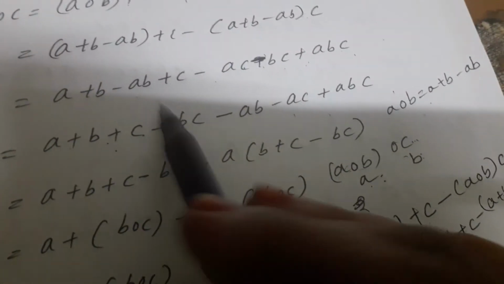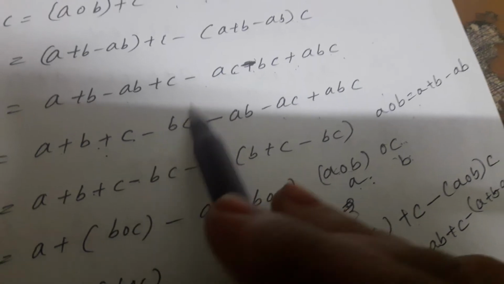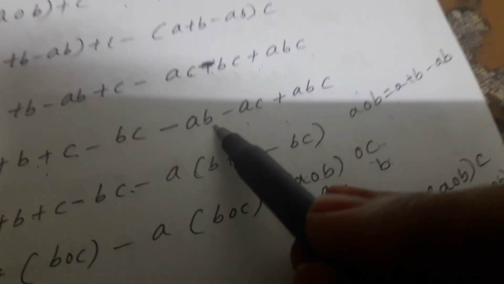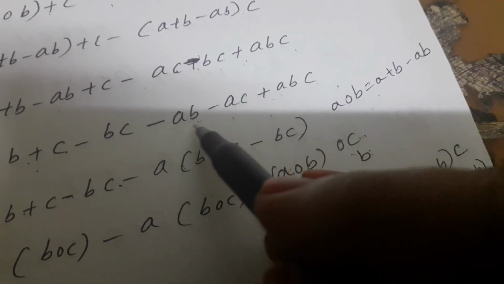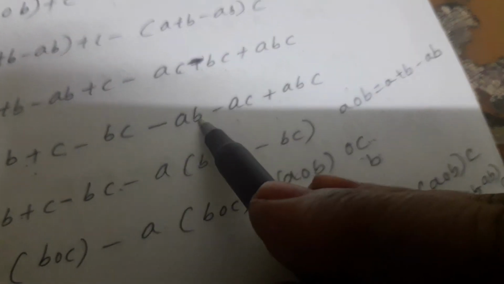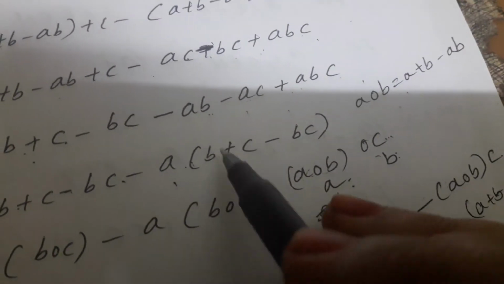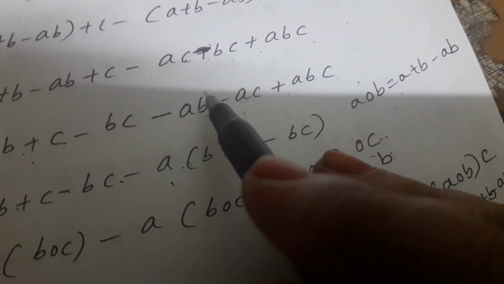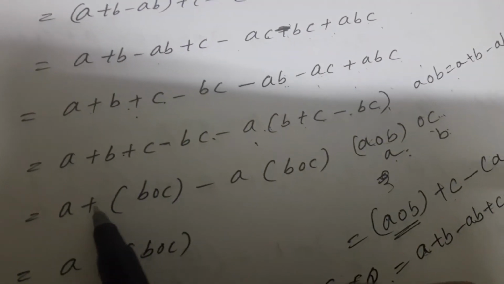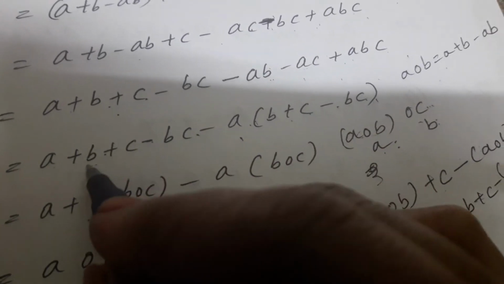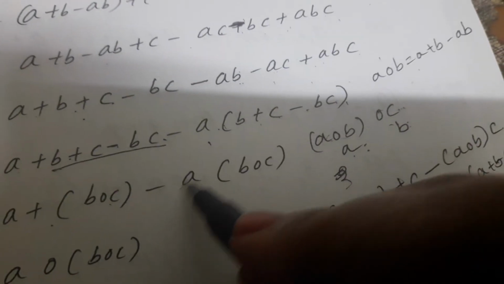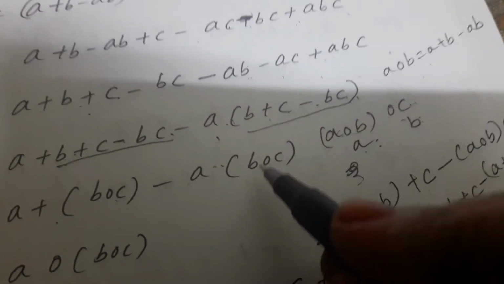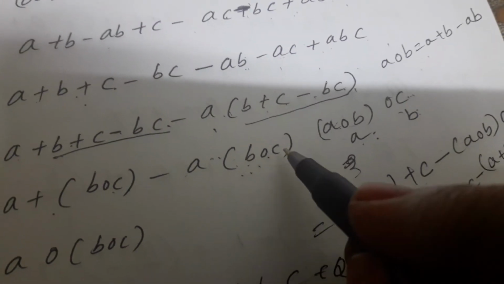It can be written as A plus B plus C minus BC, then minus AB minus AC plus ABC. Here A is common in these three terms, so take A common: A times (B plus C minus BC). Here A plus B plus C minus BC is B circle C, and minus A times (B plus C minus BC) is A times B circle C.